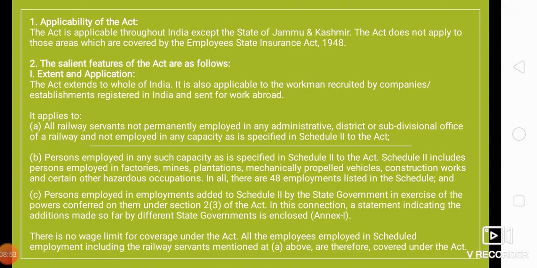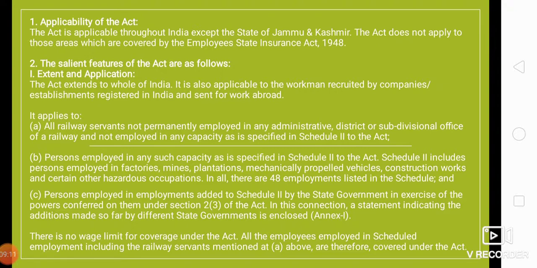So let us see the applicability of the Act. The Act is applicable throughout India except the state of Jammu and Kashmir. As we know, the special status of Jammu and Kashmir has been abrogated, so it is now applicable to the whole of India.